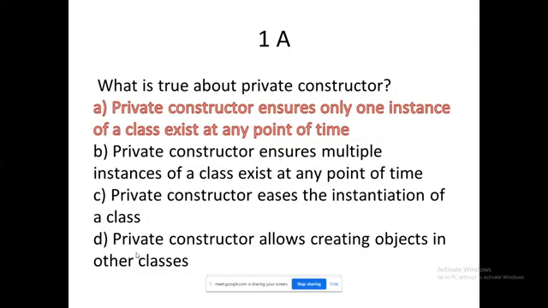Multiple instances of a class cannot exist at any point of time. A constructor invocation will map with only one object, so ultimately multiple instances cannot come about. So option A is the best one.